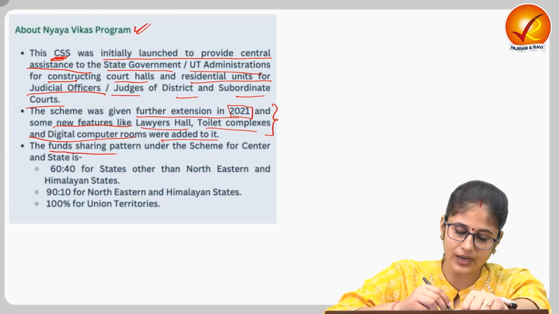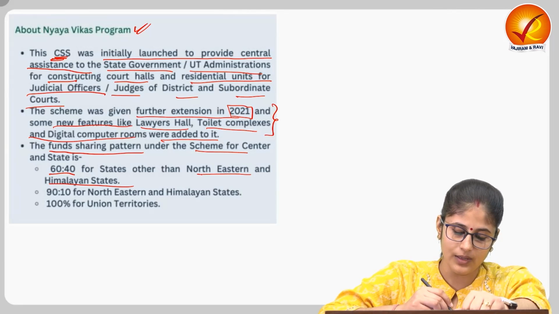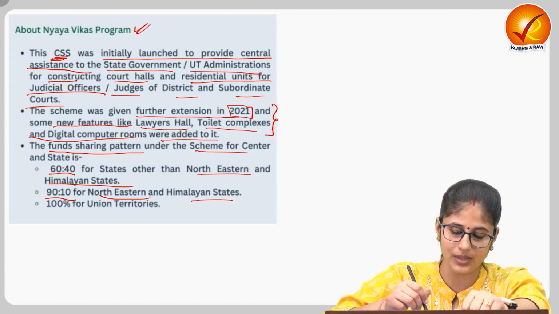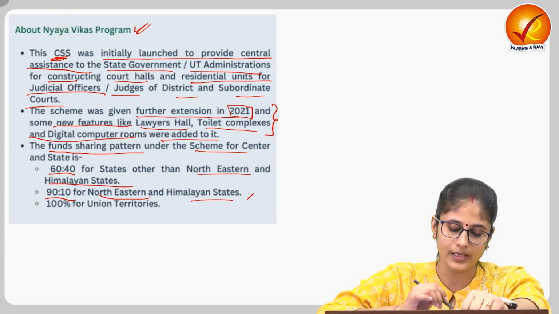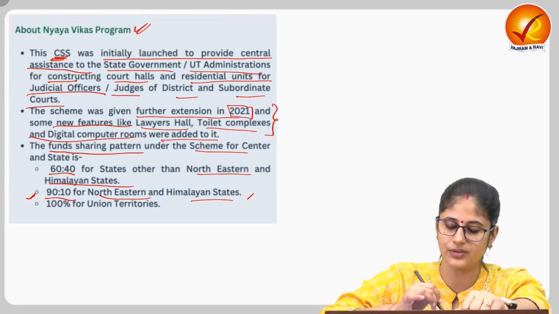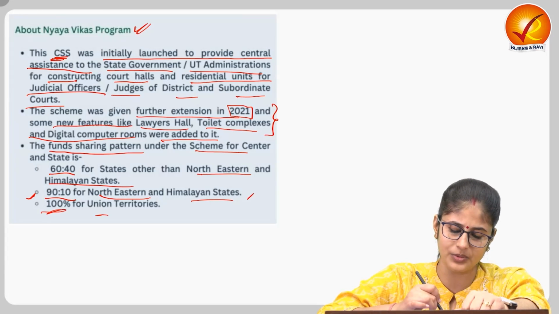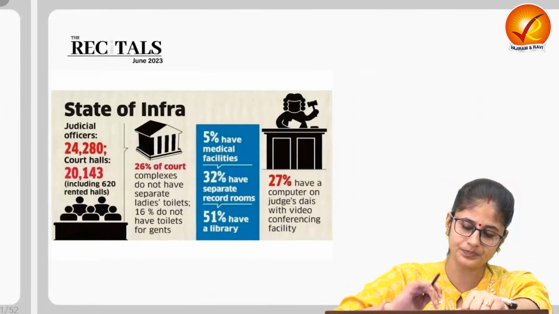Now, when it comes to the fund sharing pattern under the scheme, it is 60-40 for states other than northeastern and Himalayan states. It is 90-10 for northeastern and Himalayan states, as we discussed, that usually this funding pattern of 90-10 is for northeastern states, Himalayan states or special category states, and 100% for the union territories.